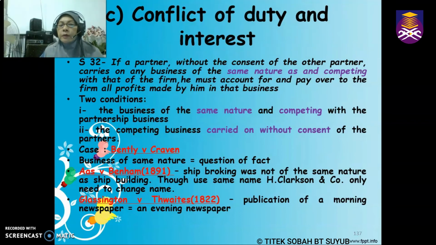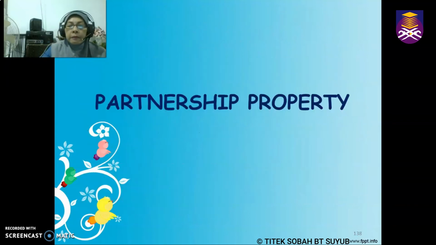So in Glastonbury versus Tweeds, this involved publication of a newspaper. One is the morning newspaper, and the other business, which is carried on by one of the partners later on, is the evening newspaper. And the court held that it is of the same nature. Because of that, of course, this is not allowed because it is competing with the existing business.